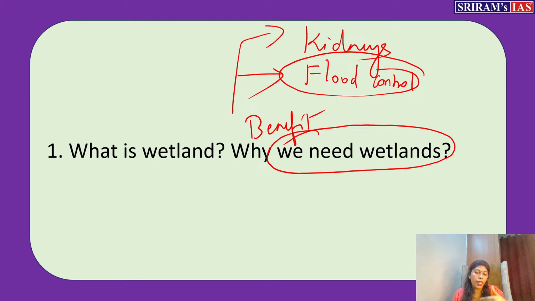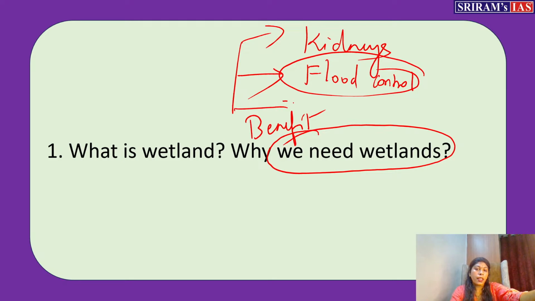This way it controls the flood to some extent. And when there is a dry season, it also recharges the groundwater. So wetland plays its role not only when the water is in excess, but also when water is not available to the people, by recharging the groundwater. This is the second important function.